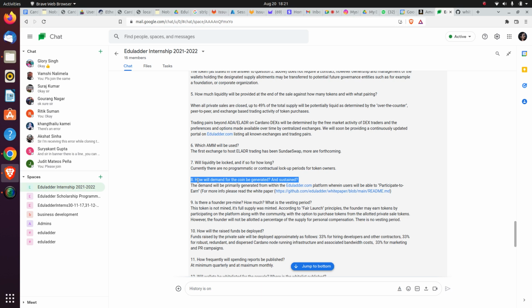As the founder, does the founder pre-mine? No. I also earned the Eduladder token by participating in the fair trade in the community.